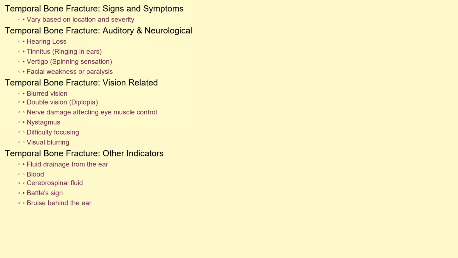The signs and symptoms of a temporal bone fracture vary depending on the location and severity of the fracture. Common symptoms include hearing loss, tinnitus or ringing in the ears, vertigo, a spinning sensation, and facial weakness or paralysis. Related to vision, patients may experience blurred vision, double vision (diplopia) due to nerve damage affecting eye muscle control, or nystagmus, which makes it difficult to focus and can lead to a visual blurring effect. Fluid drainage from the ear, either blood or cerebrospinal fluid, is also a serious sign. The presence of a bruise behind the ear, known as Battle's sign, is another indicator of a temporal bone fracture.